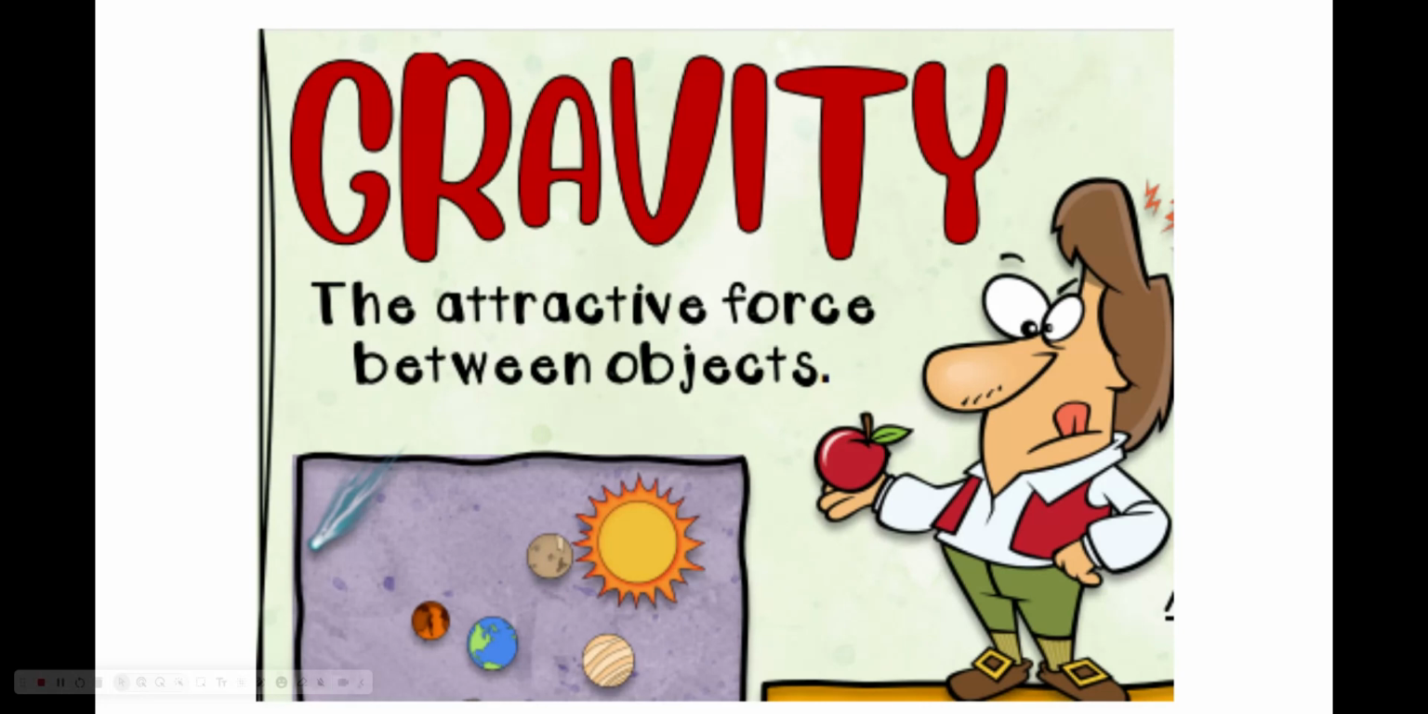So gravity is the attractive force between two objects. The larger the object, the more stuff it has, the more it is going to attract the smaller objects. For example, the Earth has more mass than the Moon, so that is why the Moon orbits the Earth.